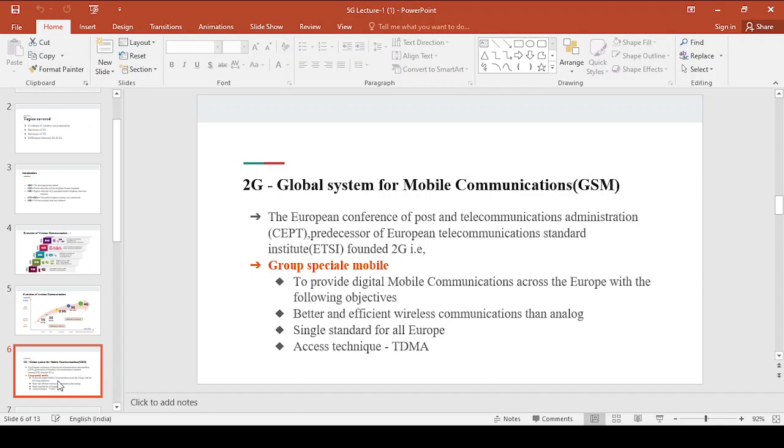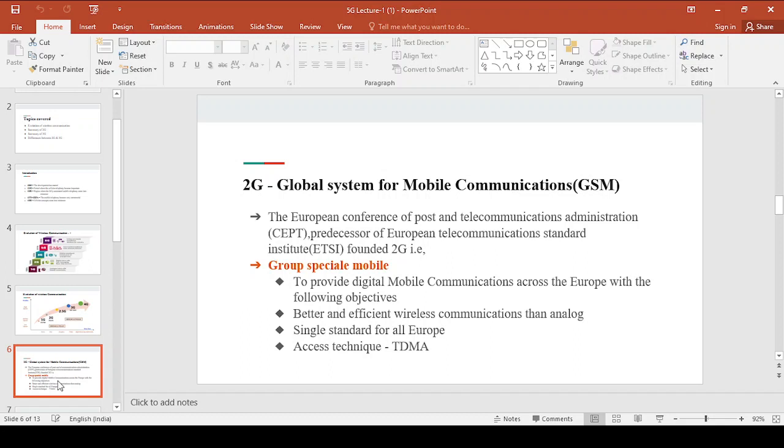After that we have seen the evolution from one generation to another generation. We have seen some basics, and next we will see the basics of 2G.